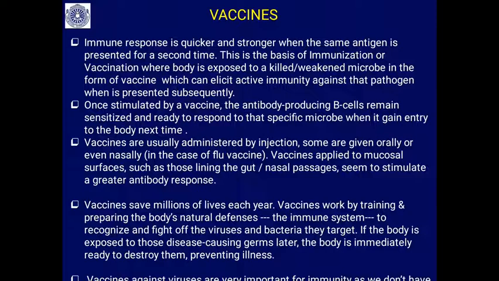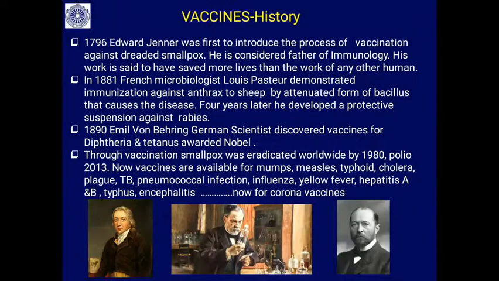Vaccines against viruses are very important. For bacterial diseases we have antibiotics, drugs against bacteria, but there are no such drugs against viruses. That is why vaccines against viruses are very important.